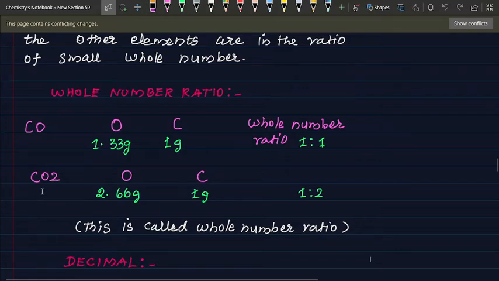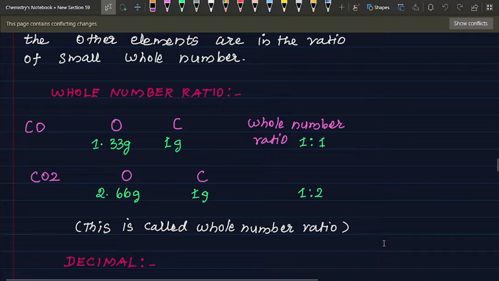For the carbon dioxide CO2 molecule, oxygen has 2.66 gram, carbon is 1 gram. This is 1:2. This is the whole number ratio. This is called whole number ratio.